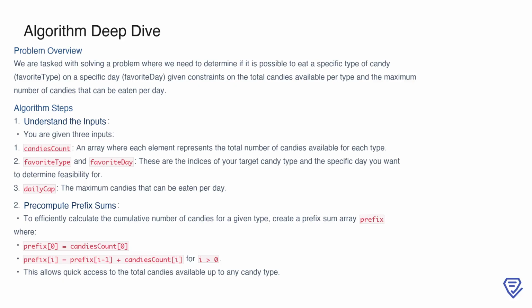The solution begins by pre-computing a prefix sum array. This array helps us efficiently calculate the cumulative number of candies available up to any type by storing running totals. For example, the first element is simply the count of the first candy type, while subsequent elements are the sum of all previous counts plus the current one. This allows us to quickly access the total candies for any range, which is essential for the next steps.